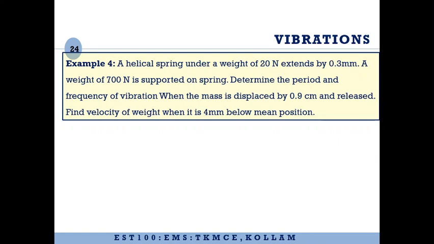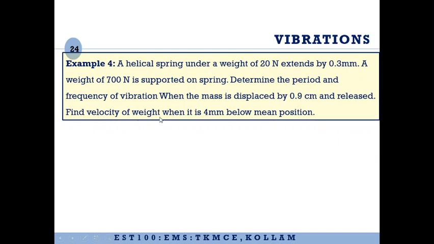That is, when you displace a mass by 0.9 centimeter and release it, we are making it undergo free vibration by providing an initial displacement, and that will be the maximum amplitude with which it is going to vibrate. Therefore 0.9 centimeter is also equal to the amplitude of the vibration.